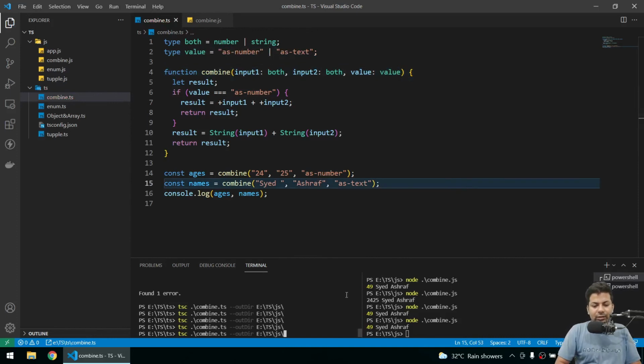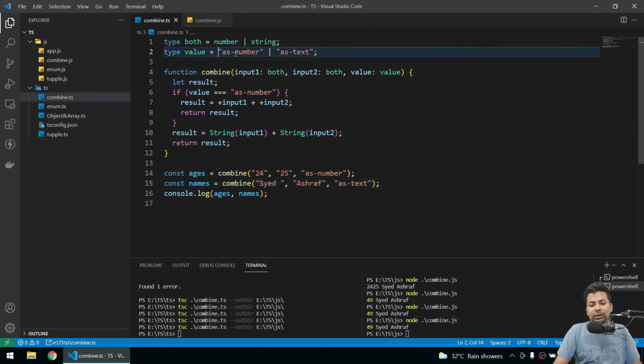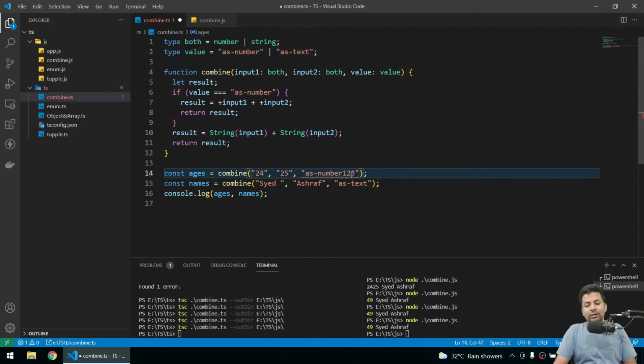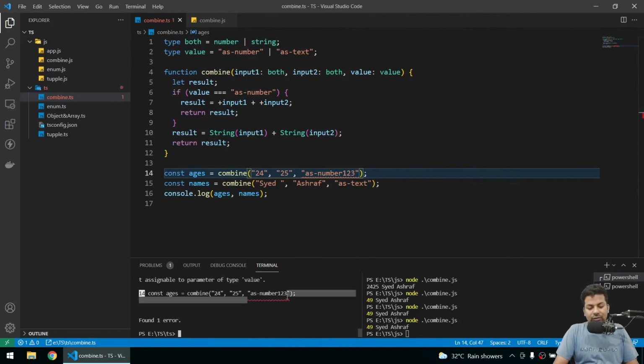Now if I run, see we got the value, because you explicitly told here it will be number or text. Now you can use this value anywhere in the function because you declared it at one place. Now if I just type 123, error, see, and if I try to compile it also, it's not just a VS Code error, it's a types error.